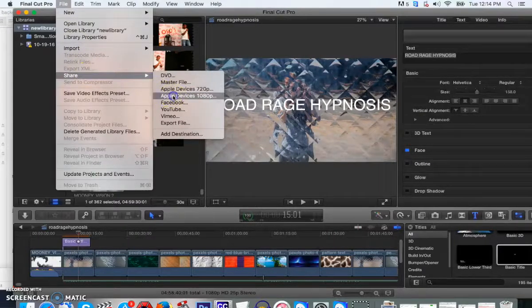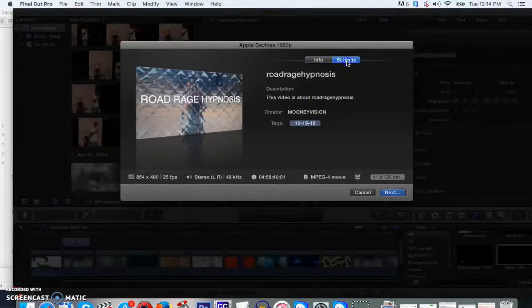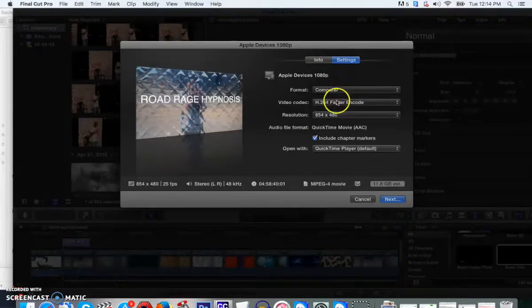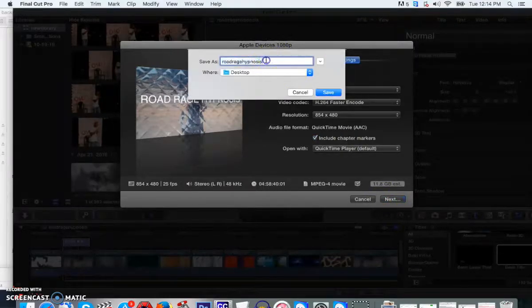You want to share it. Click Apple Devices 1080p, go to Settings, and make sure it says Computer, H.264, and 854 by 480. Okay, 480p is what we wanted. After that, just click Next and save it as whatever the name of it is to your desktop. Then pause the video again to let it finish.